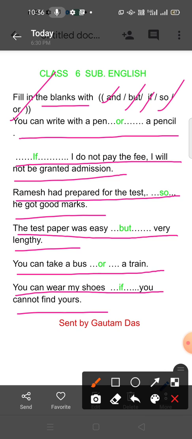So if is used in a conditional sentence, so is used for a reason, but is used in just opposite, contradictory sentences, and or is used when you have to select one of them. In those cases, these conjunctions are used.